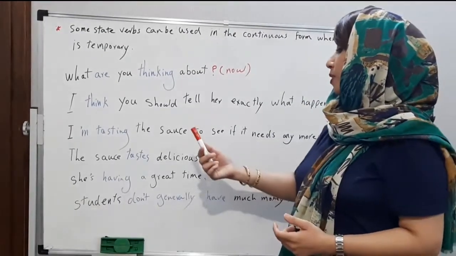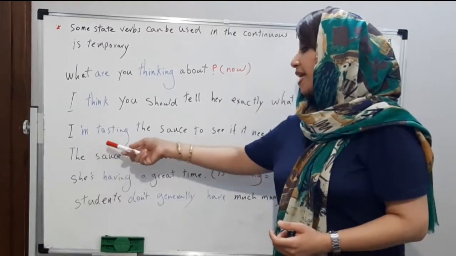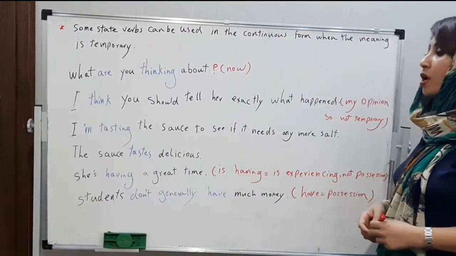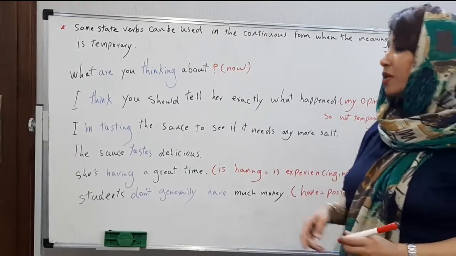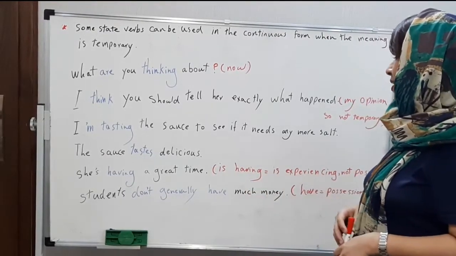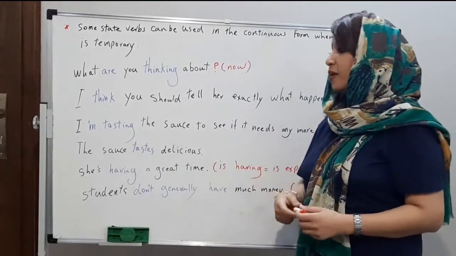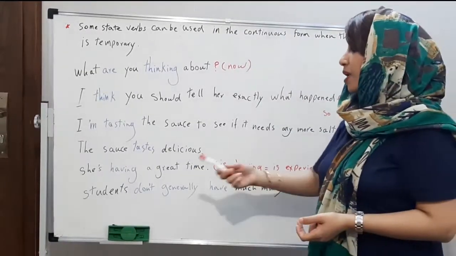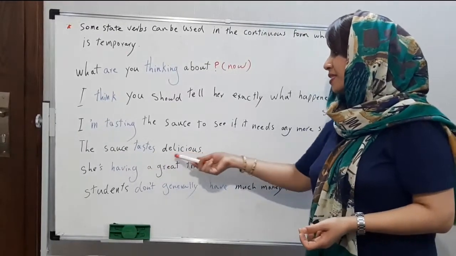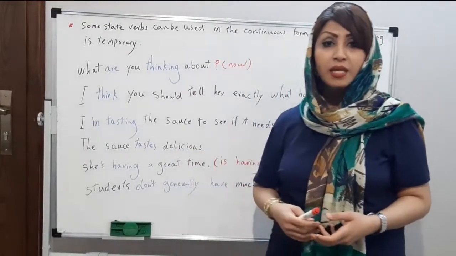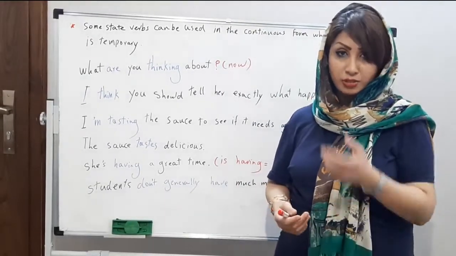Now, next sentence. I'm tasting the sauce to see if it needs any more salt. Right now I'm tasting. But when we say the sauce tastes delicious, it is not a temporary action.